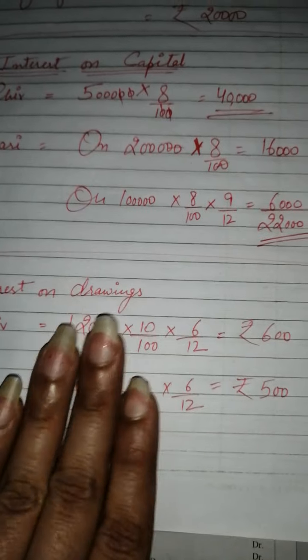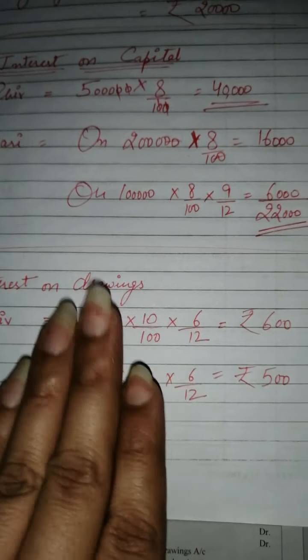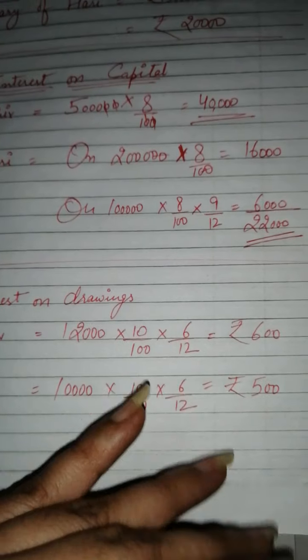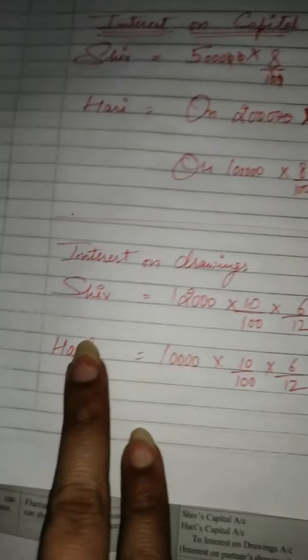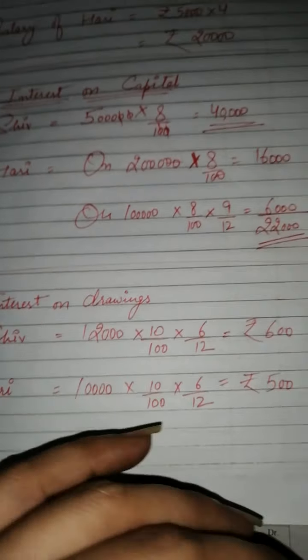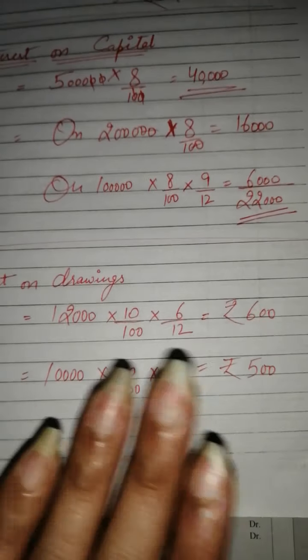If nothing is given related to the timing of the withdrawn amount, then we will charge the interest for 6 months. We will assume that they had withdrawn in the middle of the year.